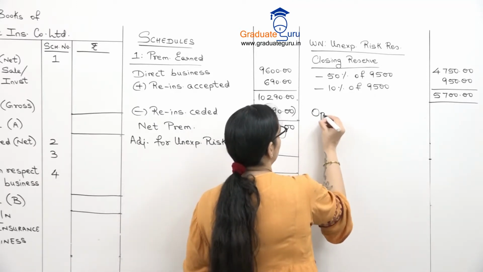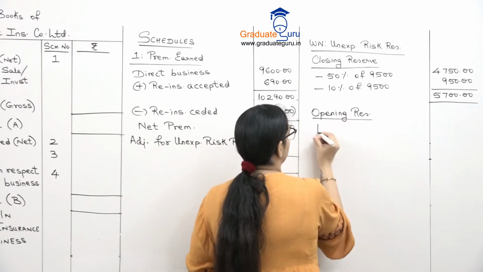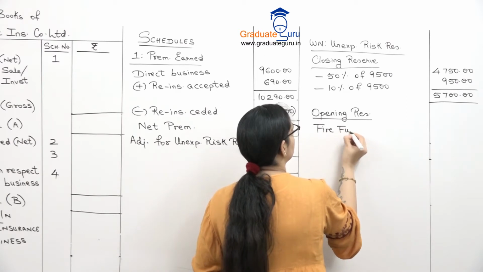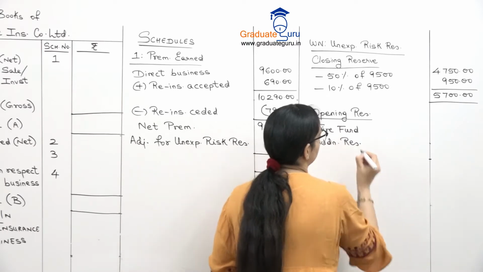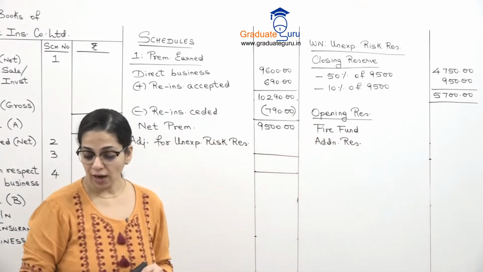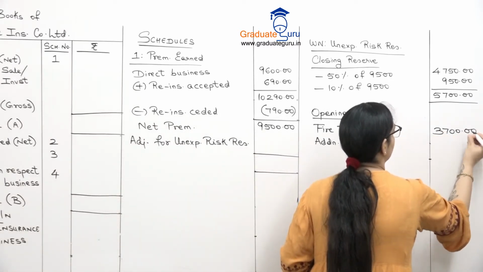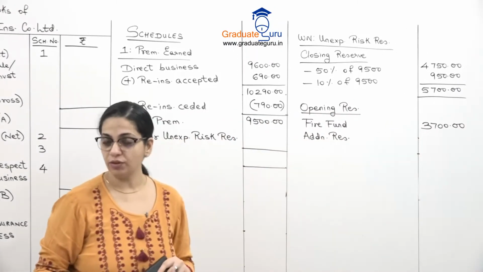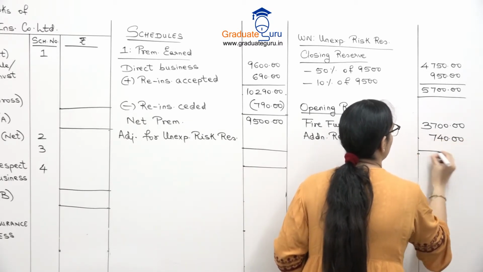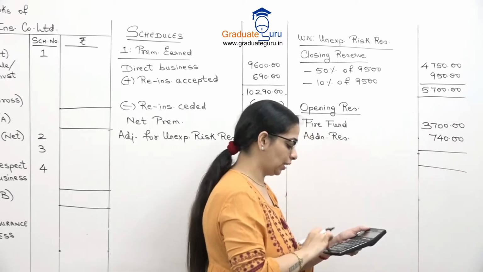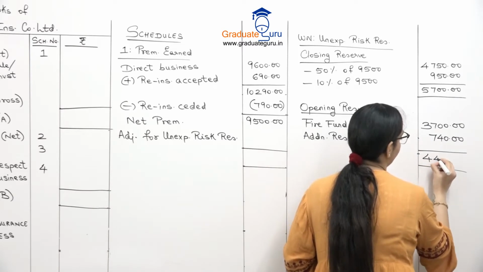वैसे ही let us take our total for opening reserve. We have fire fund given and we also have additional reserve given. So ये हमारे लिस्ट में दिया है. Fire fund is 3,700 and the additional reserve which is given is 740. So let us take a total of these two also. 3,700 plus 740. We will get 4,440.